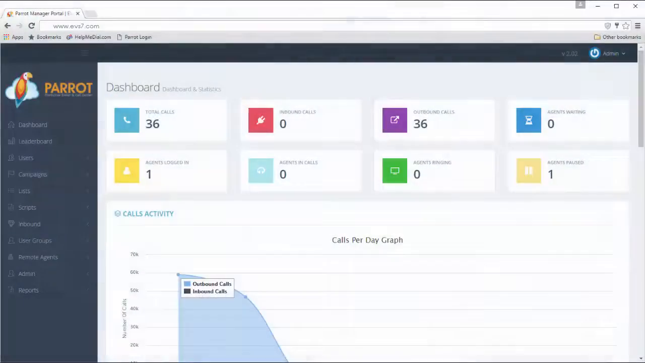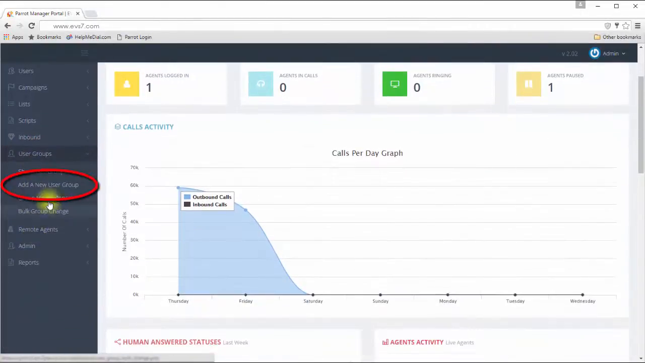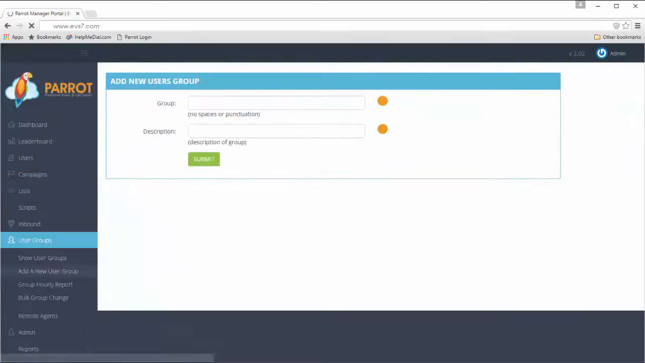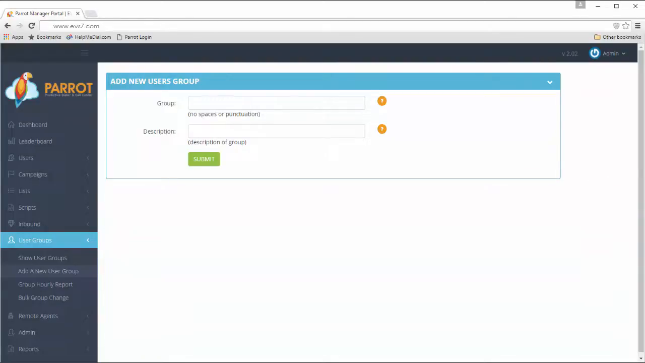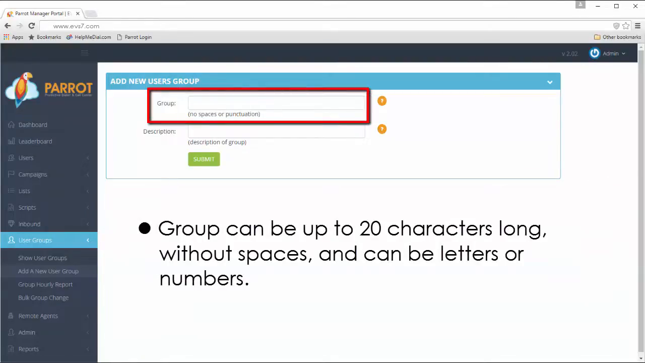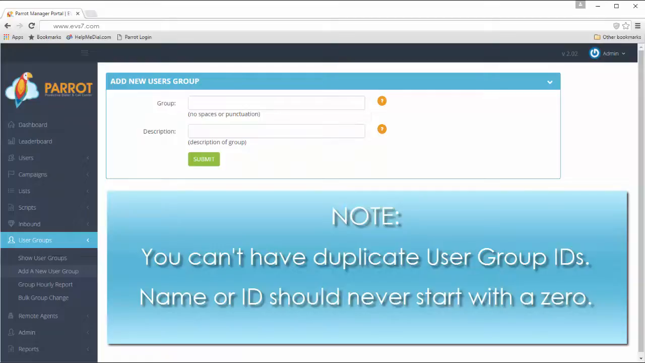Now, let's begin. From the Parrot Administration Dashboard, go to the User Groups section and click on Add a New User Group. You have to enter a group ID and description, or the submission will not be accepted. Group ID can have between 2 and 20 characters without spaces and can be letters or numbers. Note, you cannot have duplicate user group IDs in the system, and a created name or ID should never start with a 0.